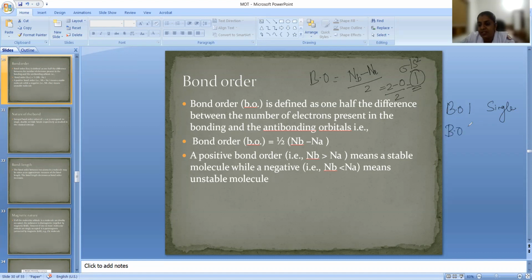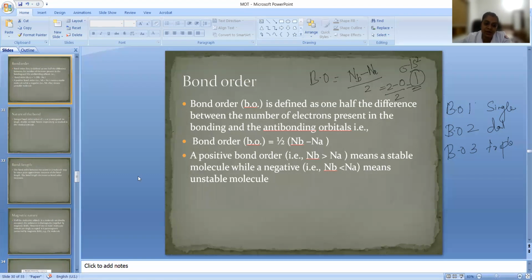If the bond order is equal to 2, it is a double bond. If bond order is equal to 3, then it is a triple bond. As the number of bonds increases, the bond length decreases. So all these ideas we will get from this electronic configuration.